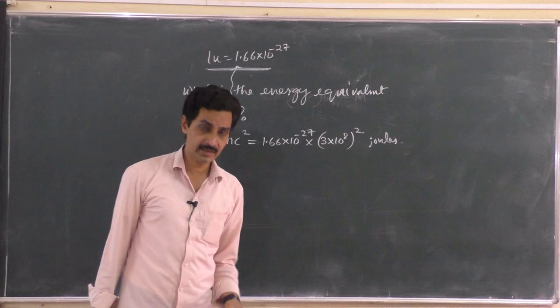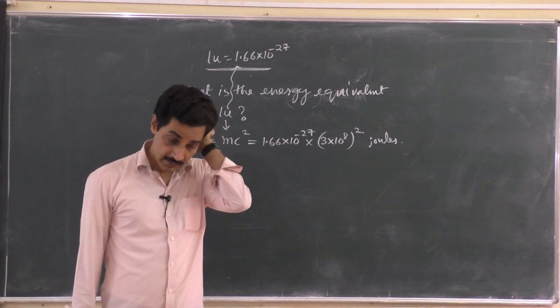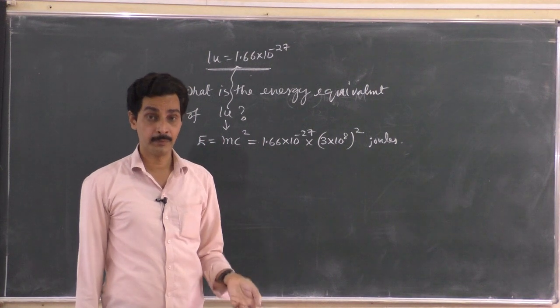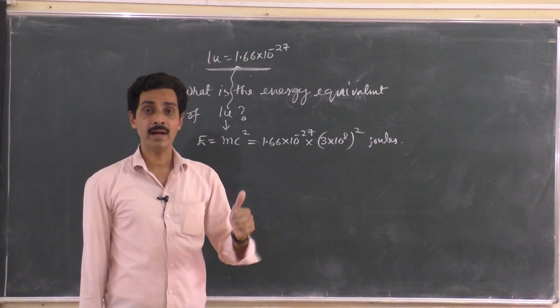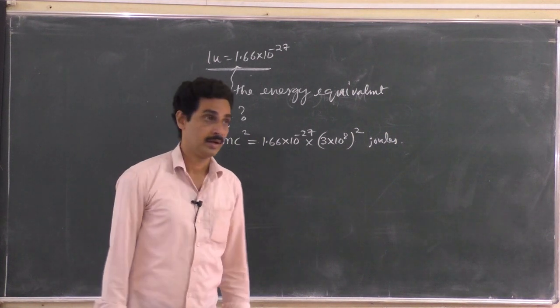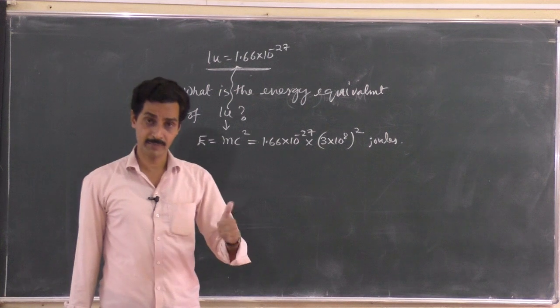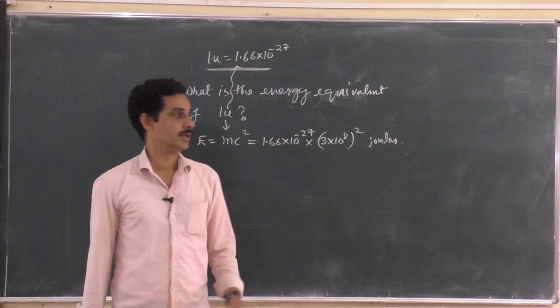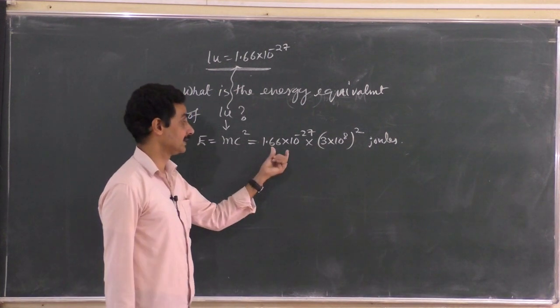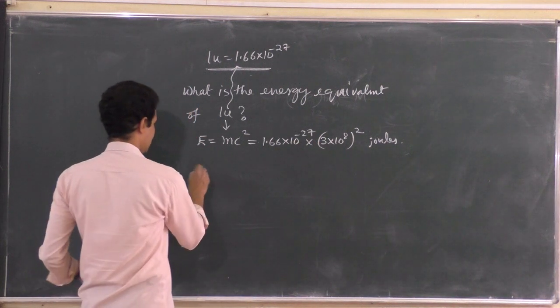I want to express it in electron volt. So the question is like this now: express the energy obtained by destroying 1 atomic mass unit of mass in electron volt. So you have substituted mass in kg, you have substituted c squared. This is in joules. What is the energy in electron volt?